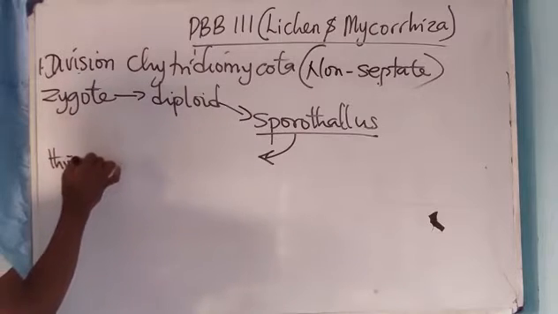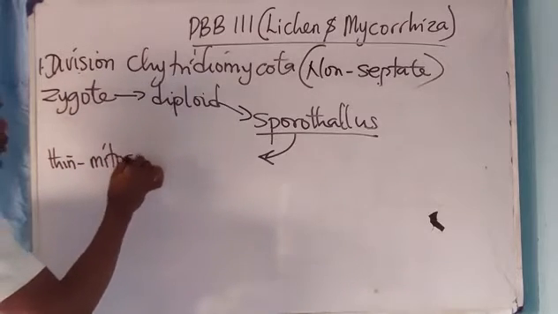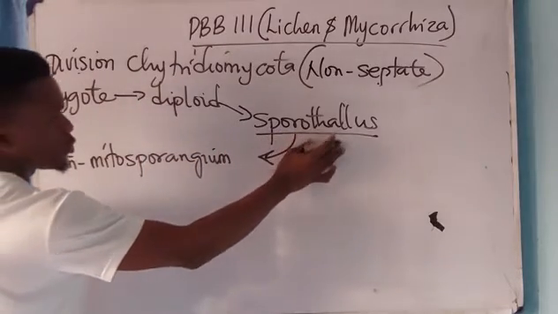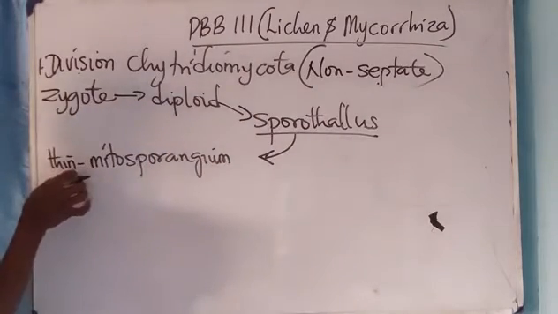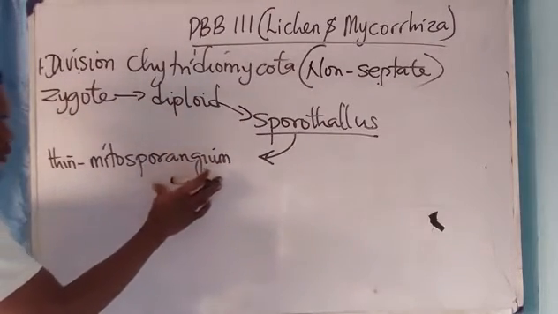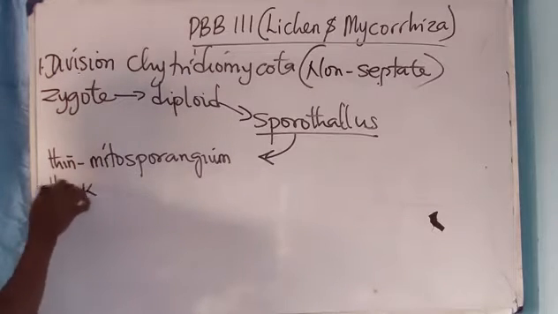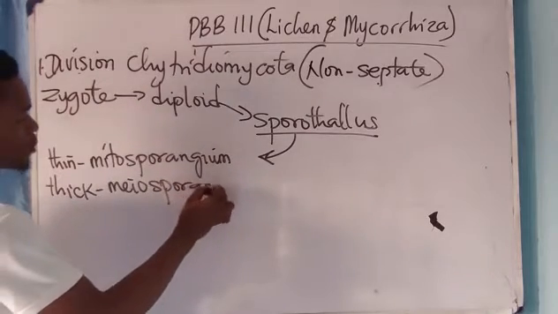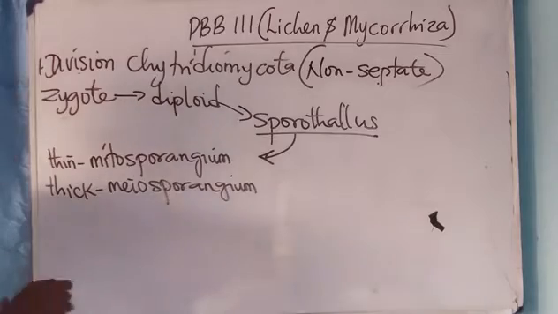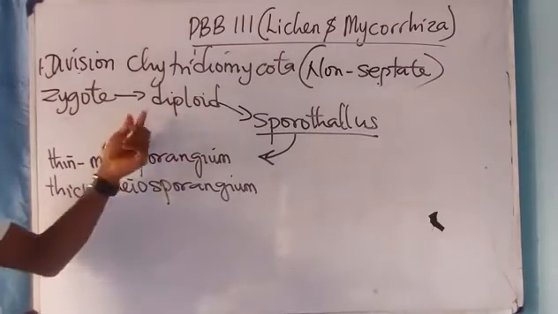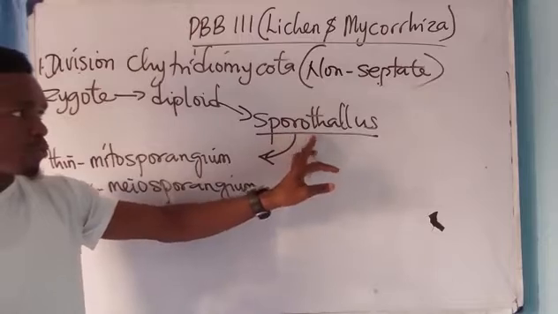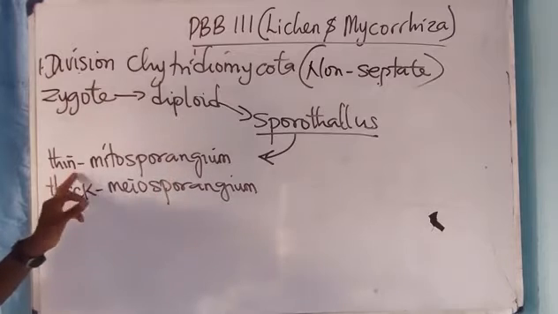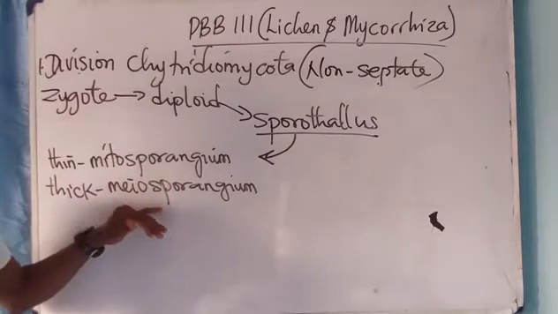This sporothallus that has germinated from these zygotes will now develop thin mitosporangia and thick meiosporangium. Look at it. Zygotes germinate to produce the sporothallus. This sporothallus will develop the thin mitosporangia. It is thin, while this one is thick.